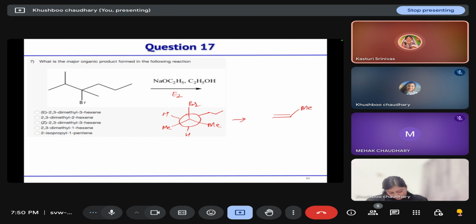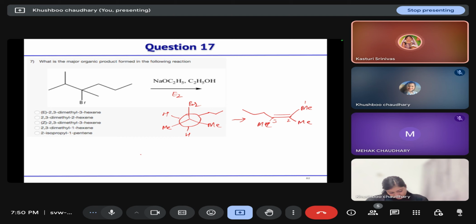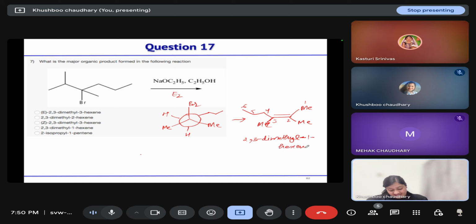methyl and H. So this is 1, 2, 3. Sorry, here it is methyl and here it is H. Maybe trans methyl groups. 3-hexene, so 4, 5, and 6. So this is 2,3-dimethyl-1-hexene. Because E/Z we cannot decide, because at one side of the alkene two groups are the same.